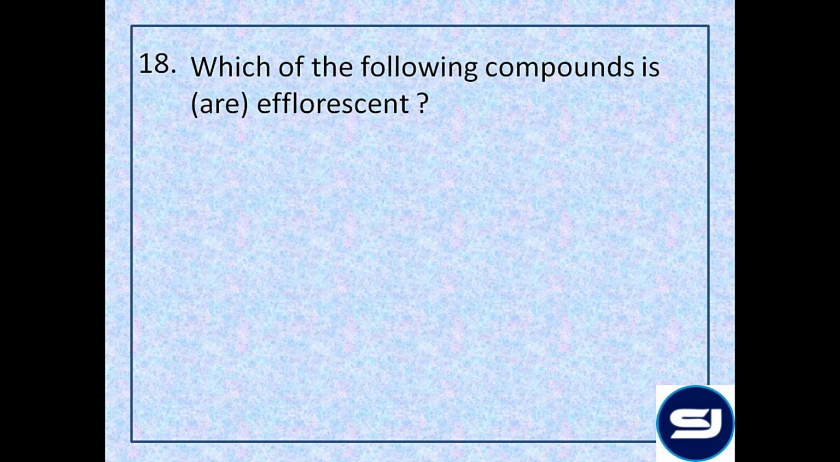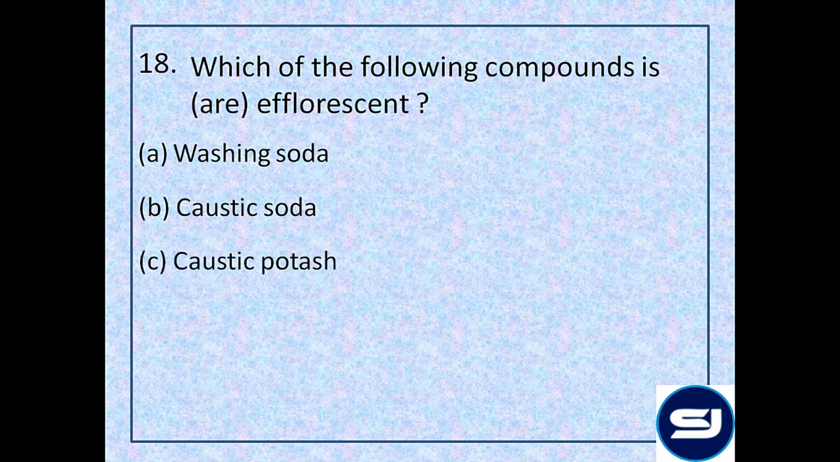Which of the following compounds are efflorescent? Washing soda. Washing soda is Na2CO3.10H2O. Caustic soda is NaOH. Caustic potash is KOH. And Epsom salt is MgSO4.7H2O. So from the formulas of washing soda and Epsom salt, we see the water molecules associated with the salt and that is why they are said to be efflorescent. Hence the answer is option A and D.